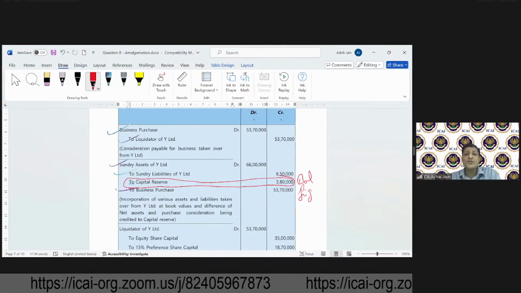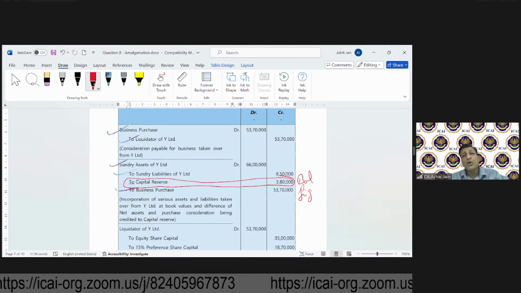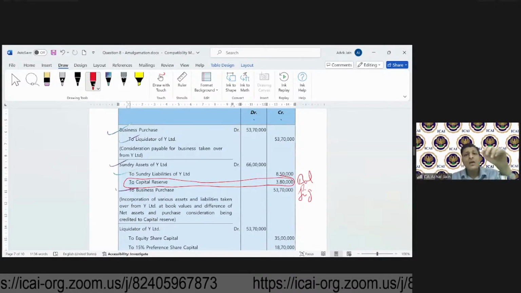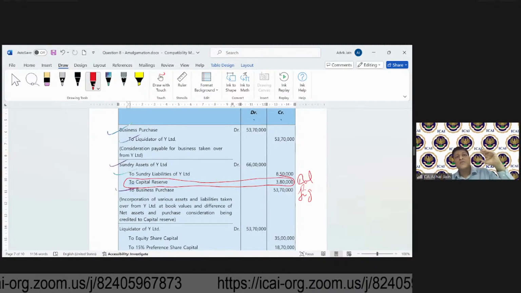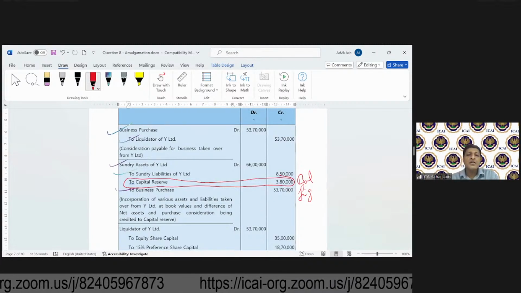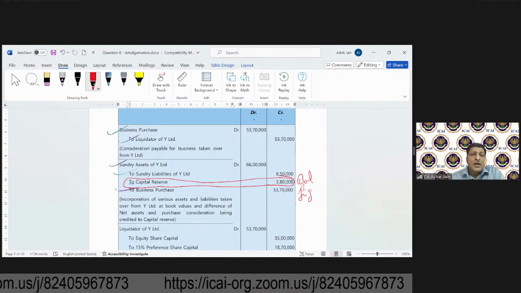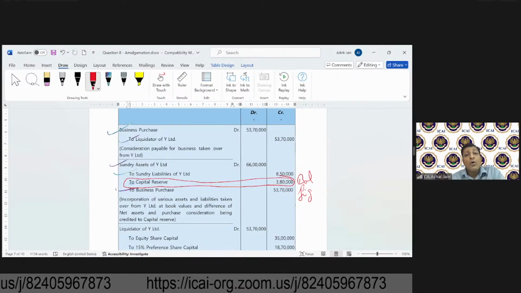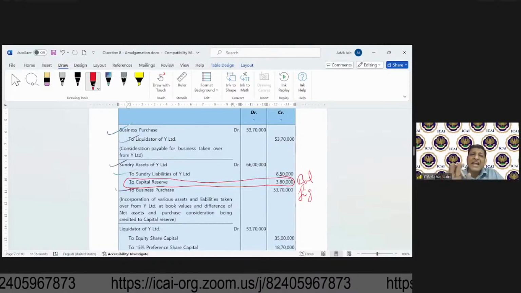You may also have a question that, sir, in case of merger method, all the reserves were picked up, whether those were statutory or non-statutory. But why are we not picking up all of those statutory reserves or all other reserves? See, in case of purchase method, you will not pick up any reserve.